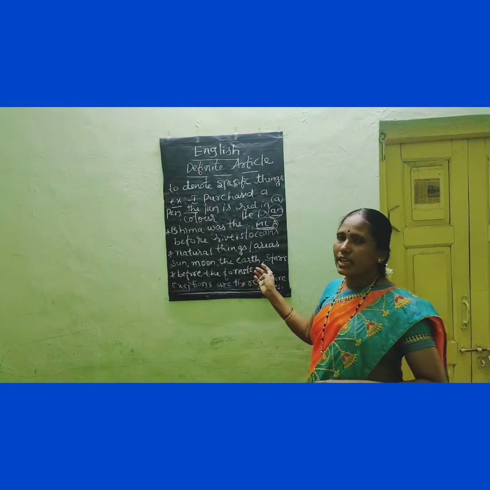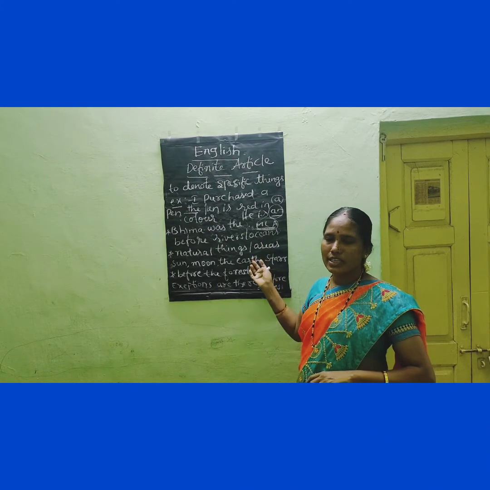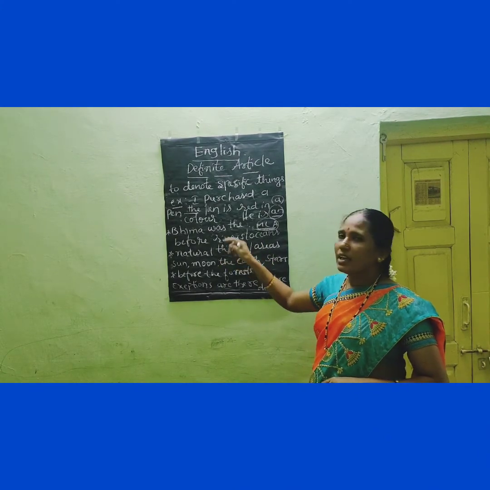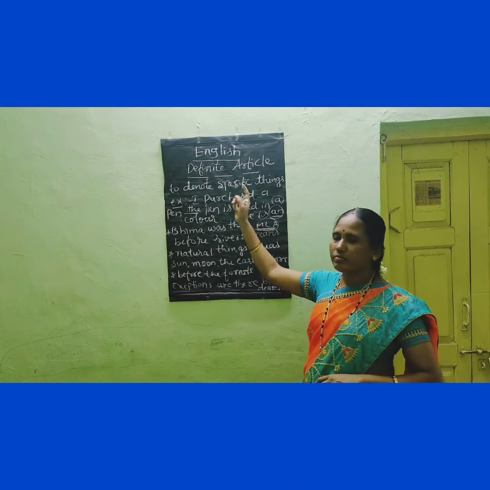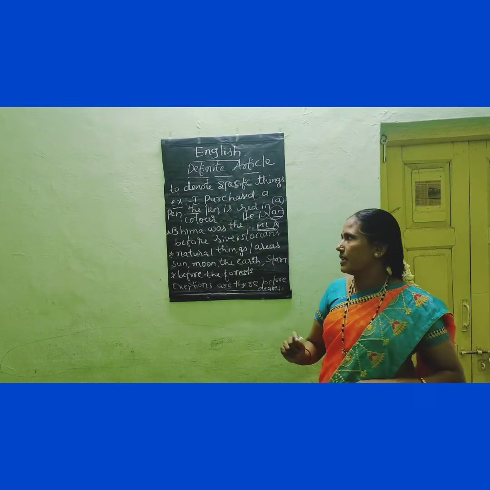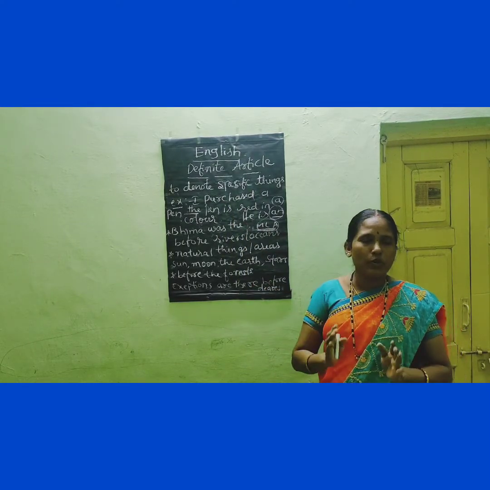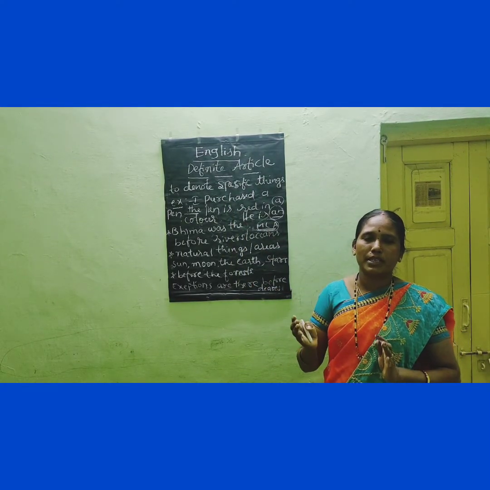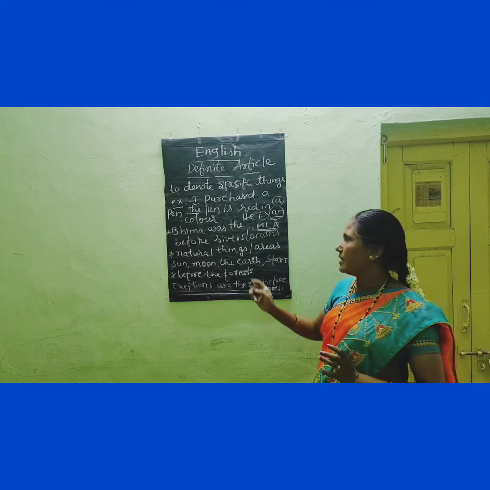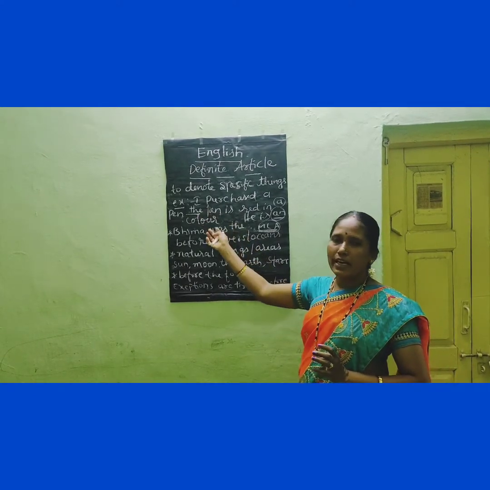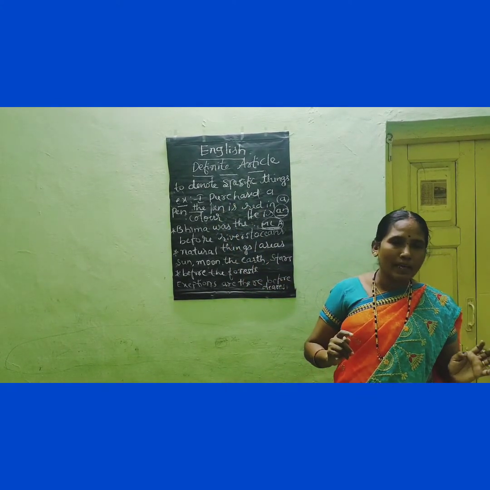I think you have learned about this. So once again I am going to repeat about the definite article. The is considered the definite article because we use it to denote a specific person or a specific thing. I have already given examples. I purchased a pen. The pen is red in color. And I lost a pen yesterday. The pen is blue in color.